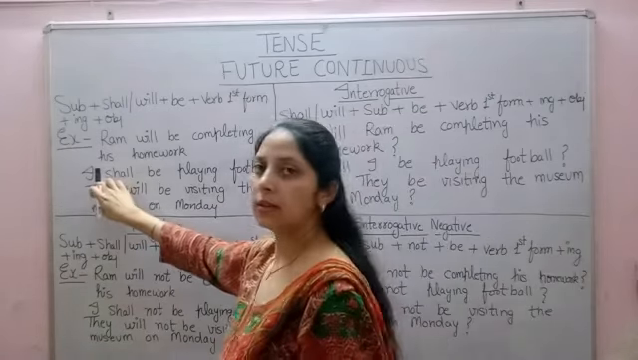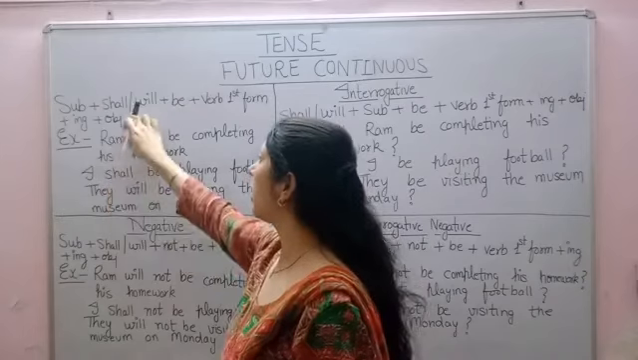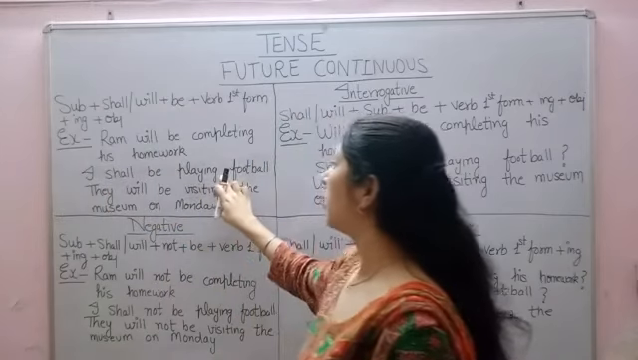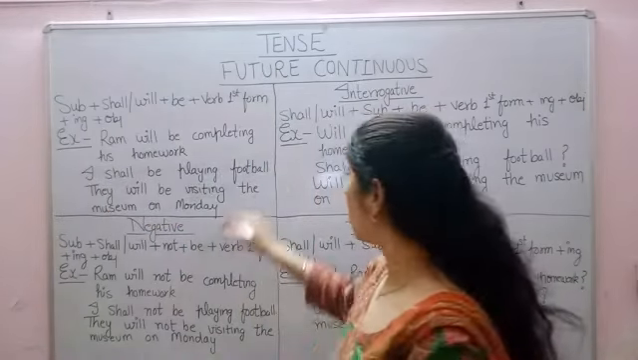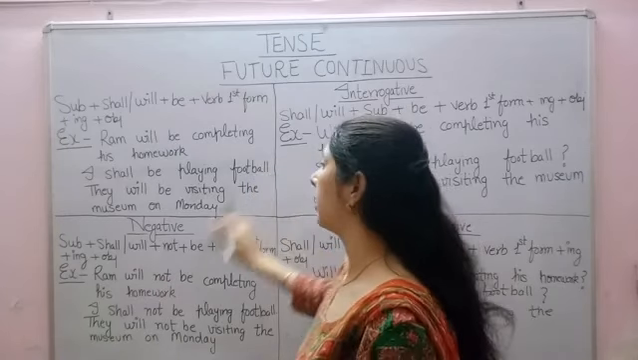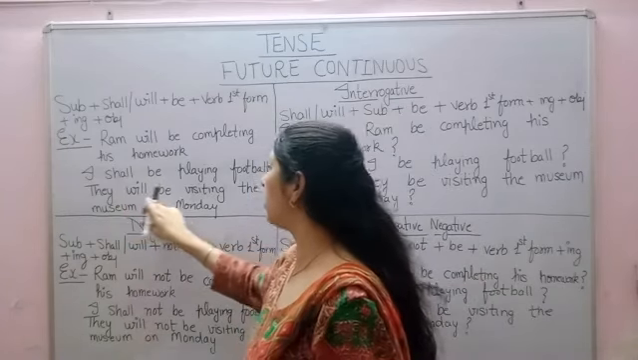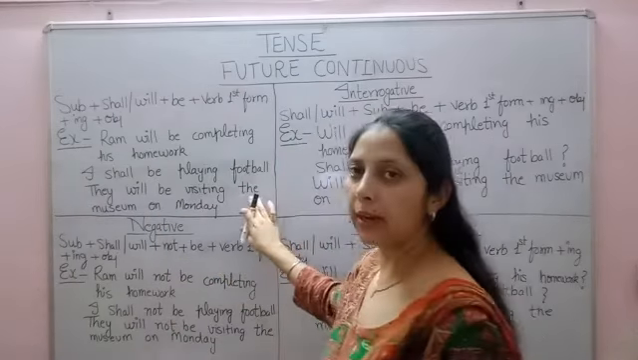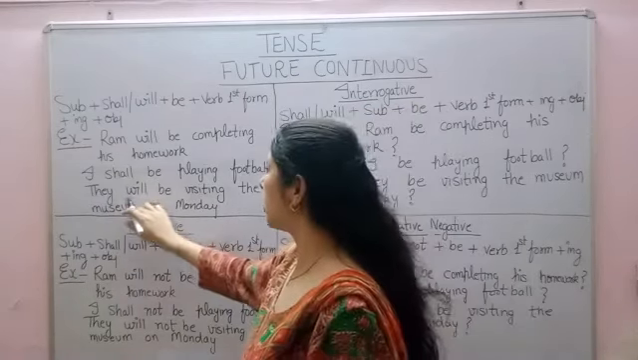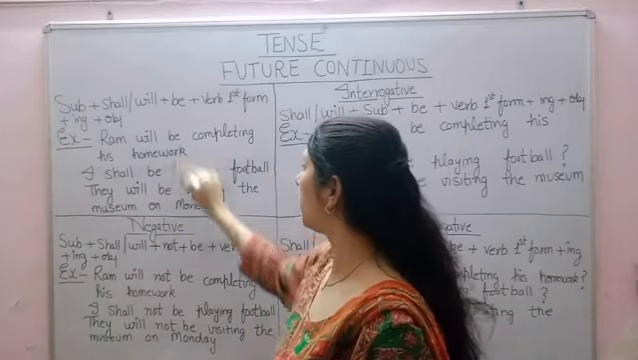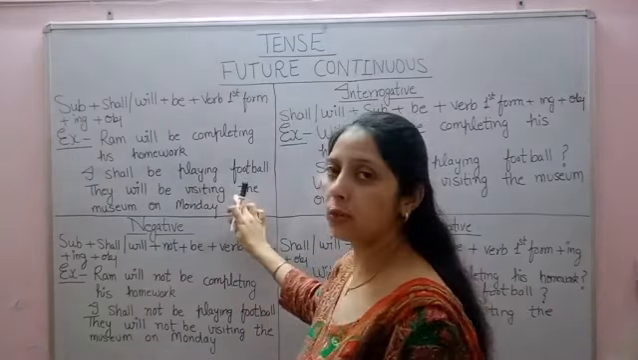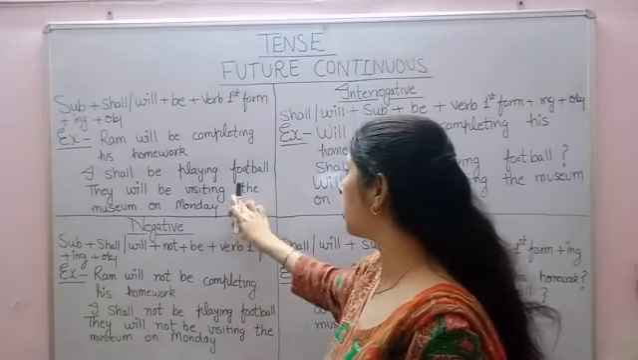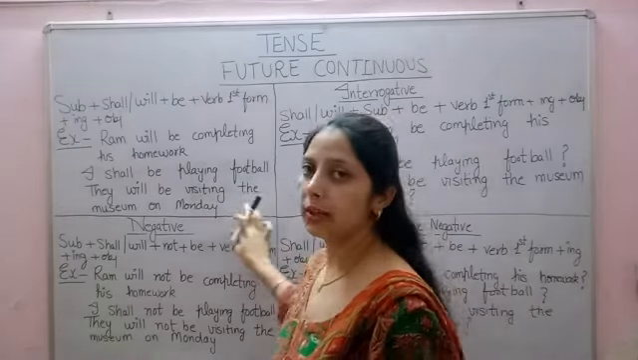Next, I shall be playing football. I is the subject here, shall as it is, be playing is the verb first form with ing, and then football is the object. Next example, they will be visiting the museum on Monday. Here they is the subject, will be visiting, visit is the first form with ing, and then the object.